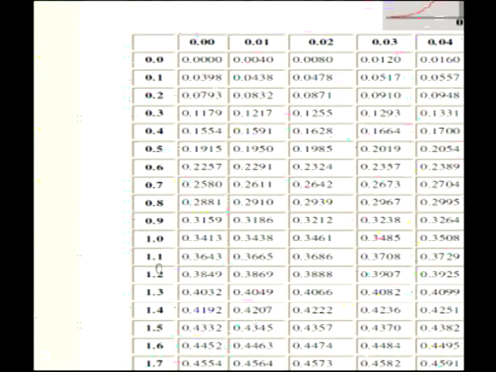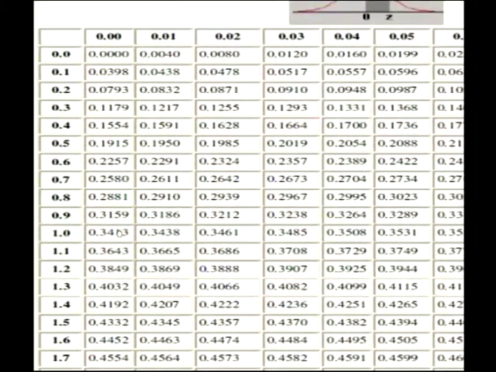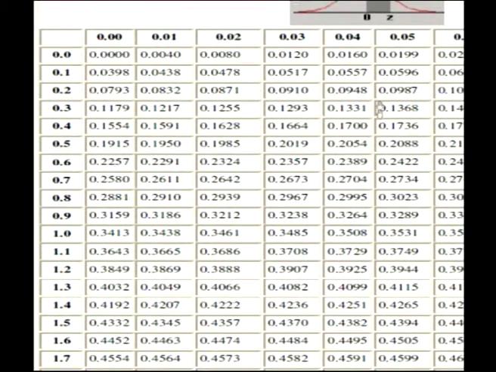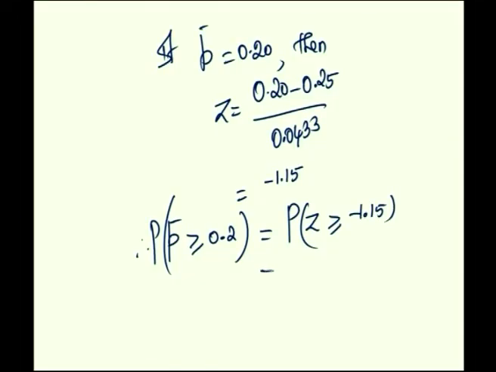For 1.1 and then 0.05, the value is 0.3749. This is equal to 0.5 plus 0.3749, which is equal to 0.8749.